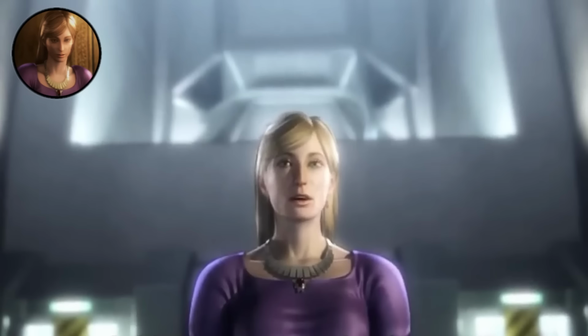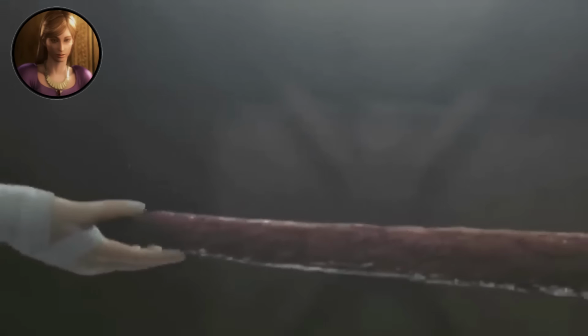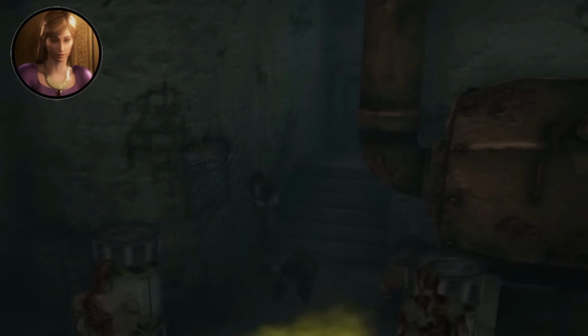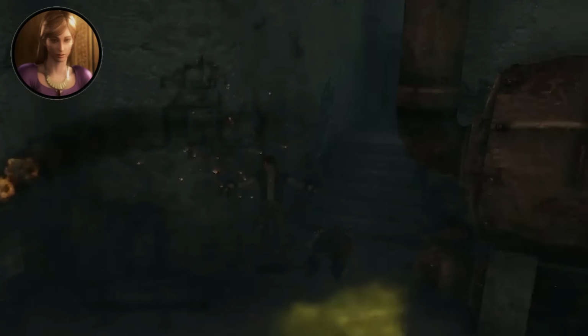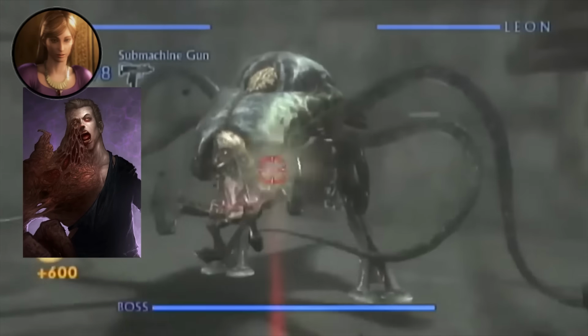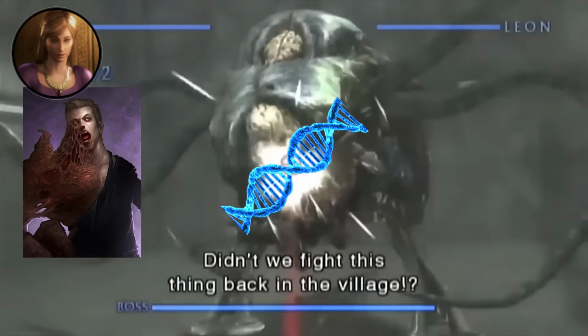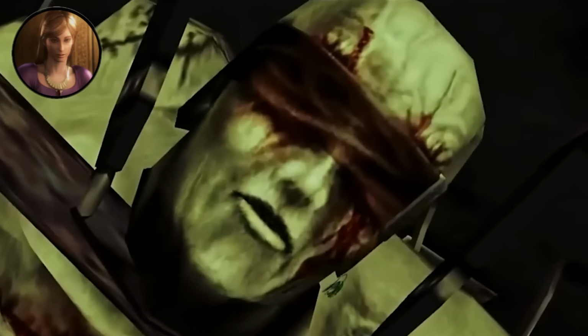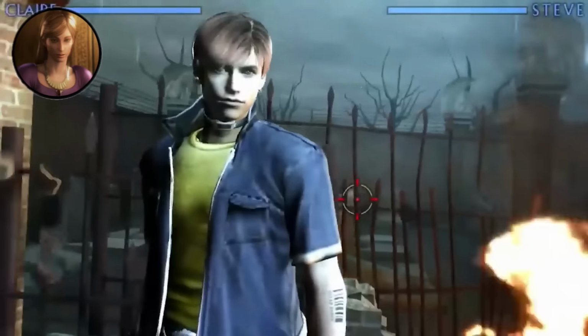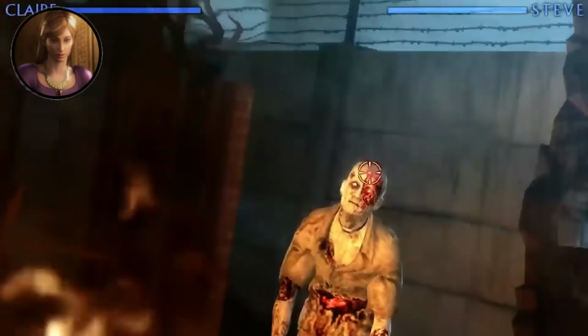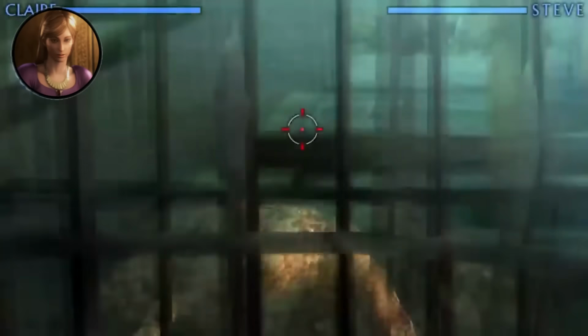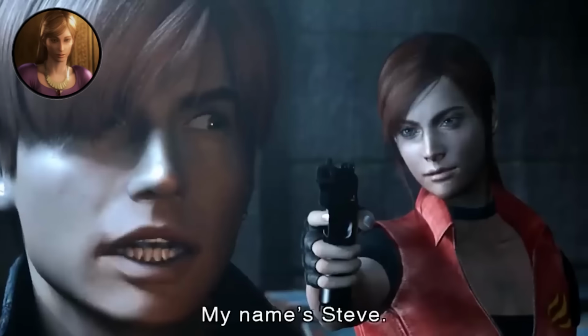Alexia Ashford was a legitimate genius, but she was also completely batshit insane. She created the T-Veronica Virus by combining the Progenitor Virus with plant DNA and genetic material from a queen ant. What made T-Veronica different from the T-Virus was that it allowed hosts to retain their intelligence and higher brain functions while gaining incredible mutative abilities.